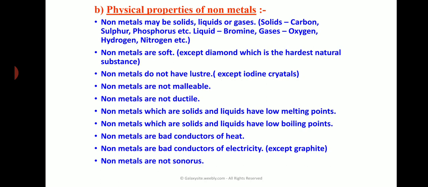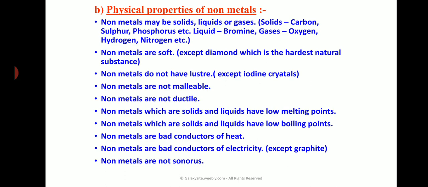Graphite and diamond are allotropes of carbon, but carbon is considered a non-metal. And the last one: non-metals are not sonorous. They do not produce any sound. This is about the physical properties of metals and non-metals. Based on these properties, we can differentiate substances into metals and non-metals.